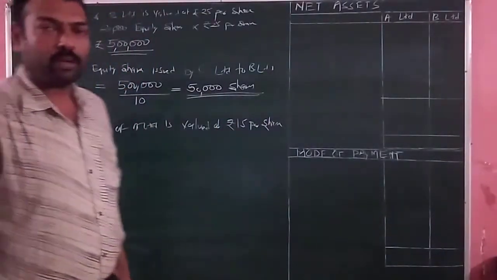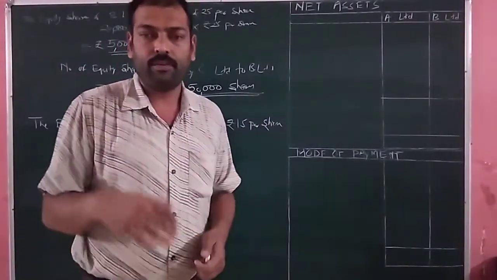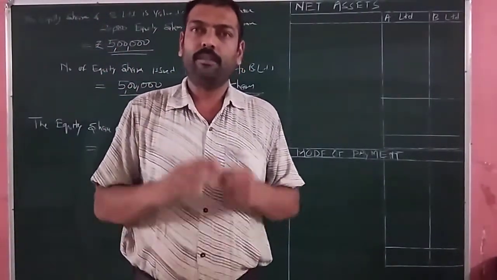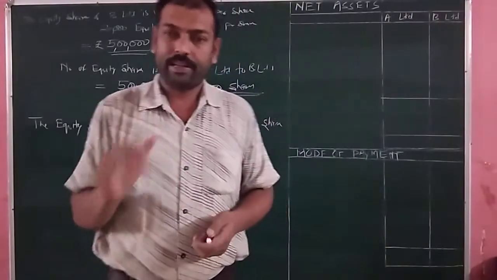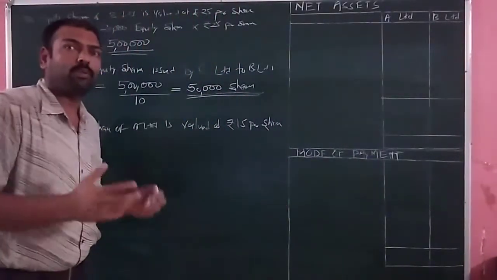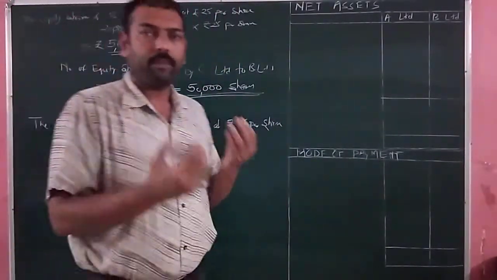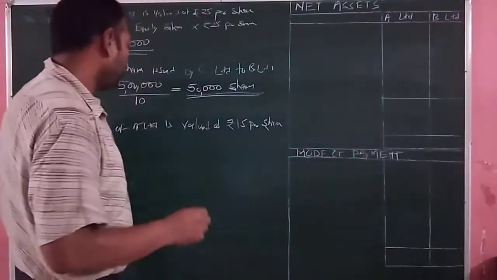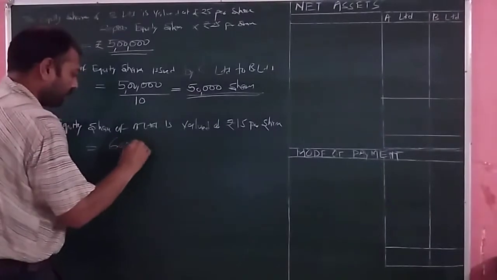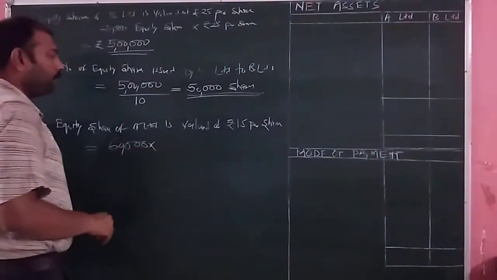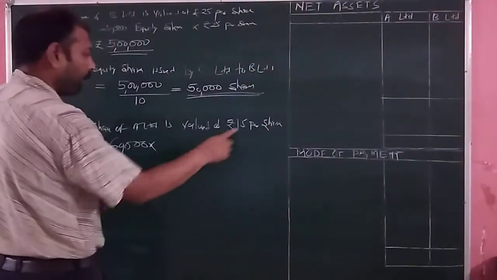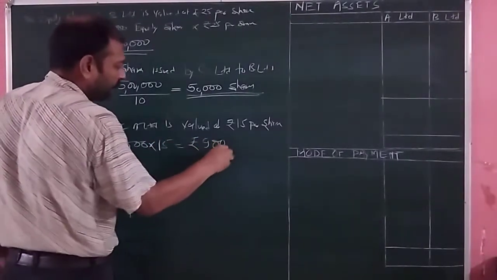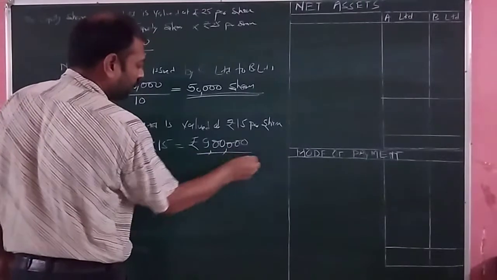Then we will look at the total number of equity shares of A Limited. Total capital of A Limited is 6 lakh rupees, which is divided into share of rupees 10 each. So we will divide to know the number of equity share of A Limited. So it is 6 lakh divided by 10. So it comes to 60,000 multiplied by rupees 15. So the purchase consideration for A Limited comes to how much?